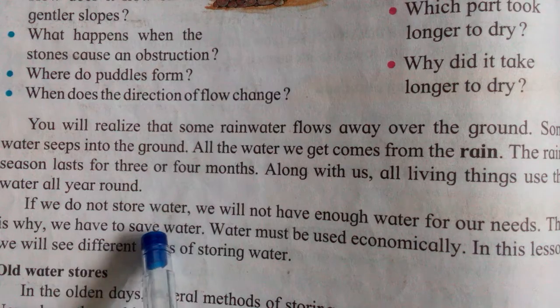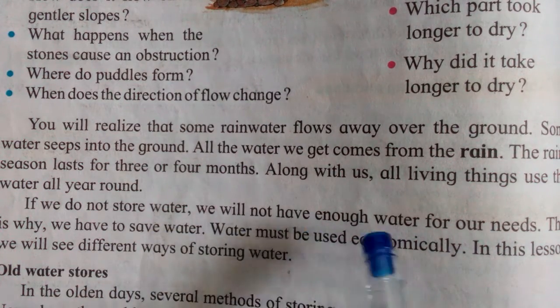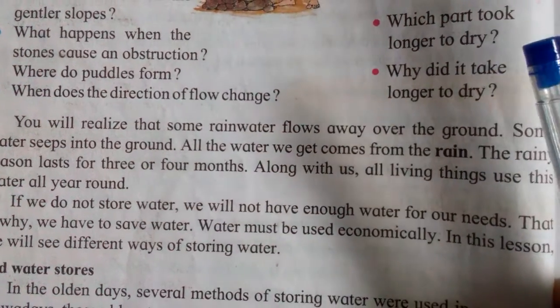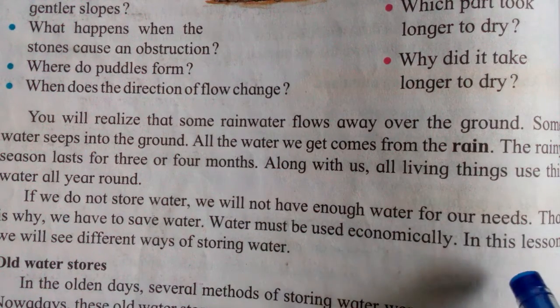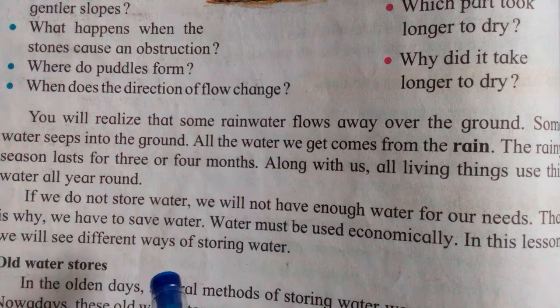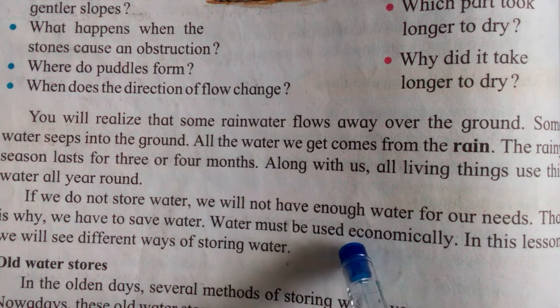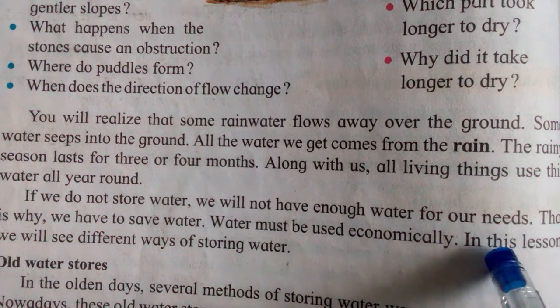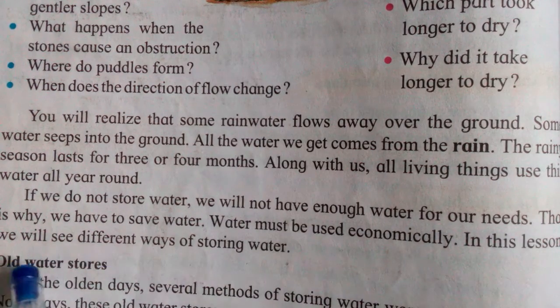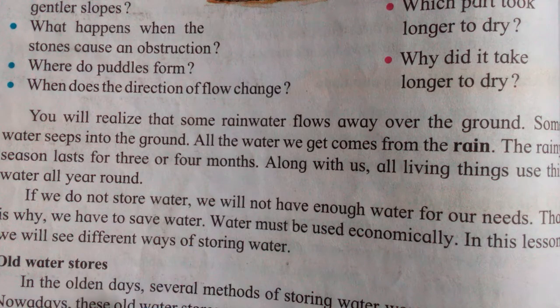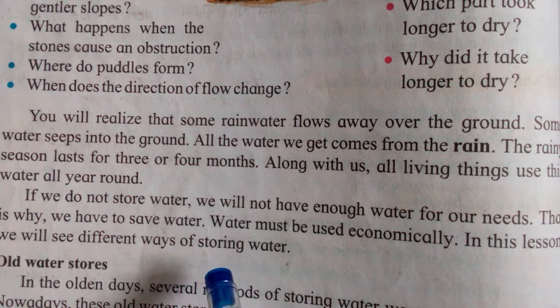If we do not store water, we will not have enough water for our needs. We use this water for different purposes, correct? And if we do not store the rainwater, then we will not get enough water for our needs. That is why we have to save water.